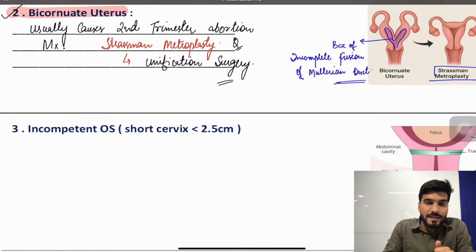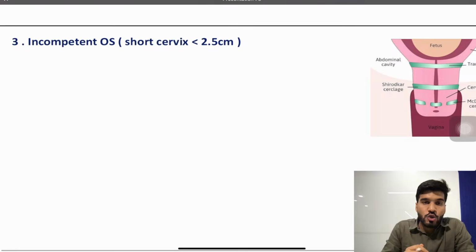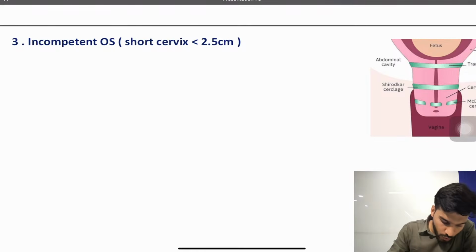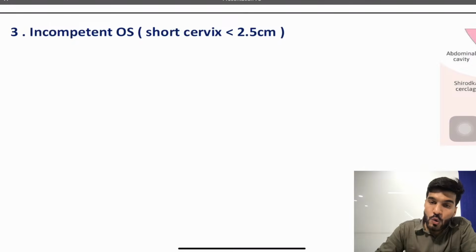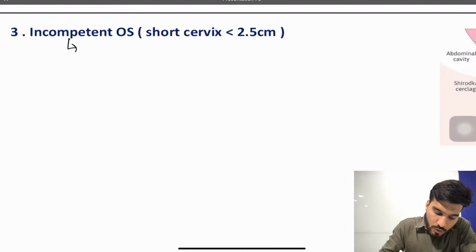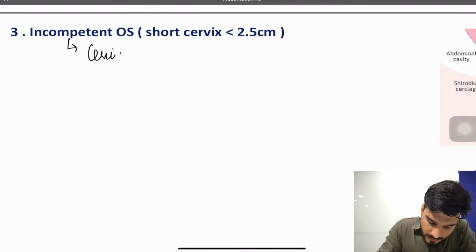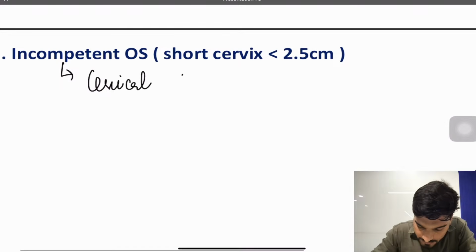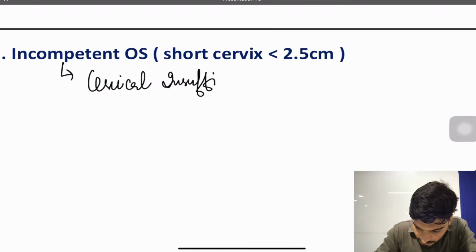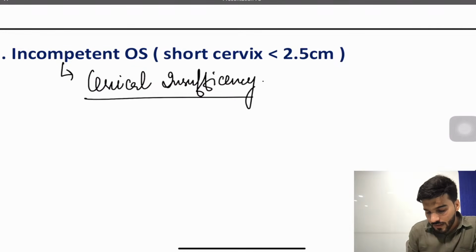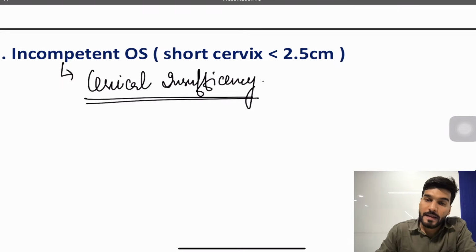Now the third one is incompetent os or short cervix. This incompetent os or short cervix, I've already discussed, is also called cervical insufficiency or incompetent cervix.